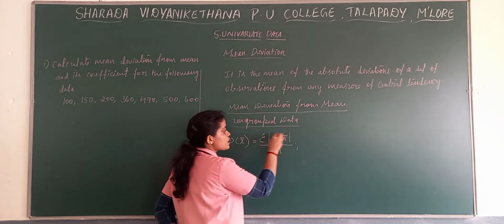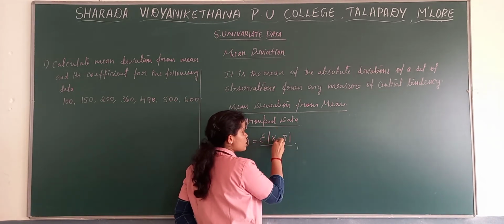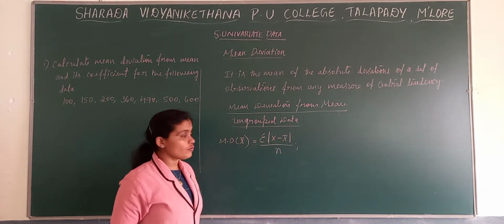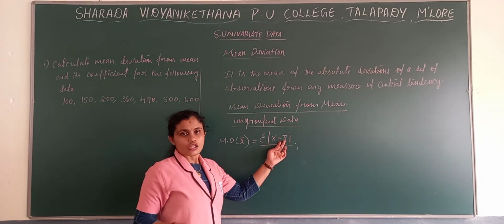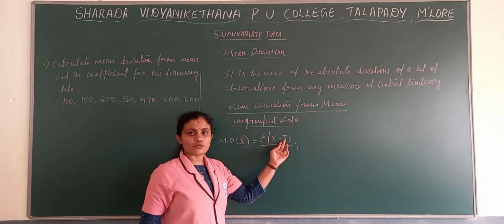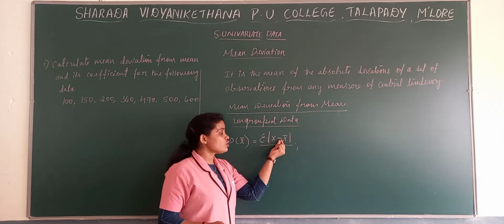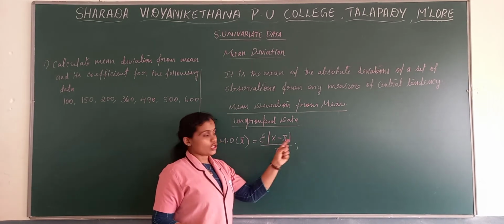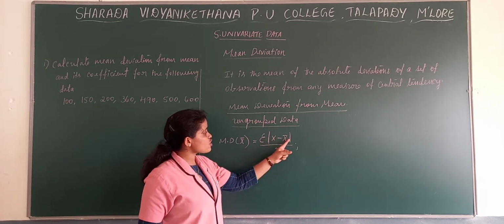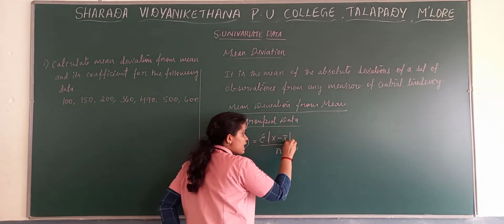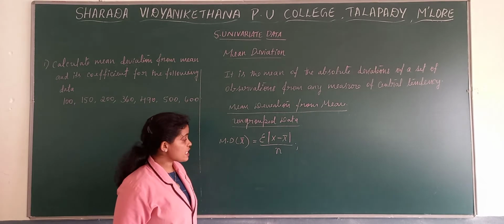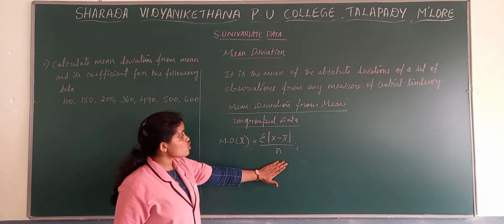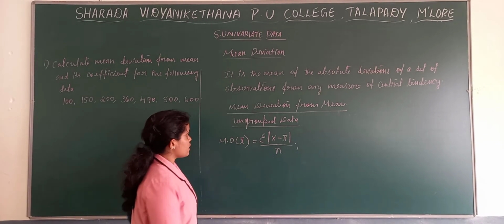For that purpose we write modulus. Modulus means negative will be converted as positive. So here you won't get any kind of negative value. If you get negative also, you need to write it as positive, because we write modulus there. So sigma modulus x minus x bar, we call it modulus x minus x bar divided by n. This is for ungrouped data.